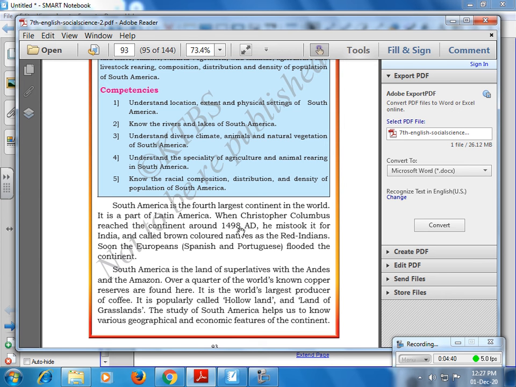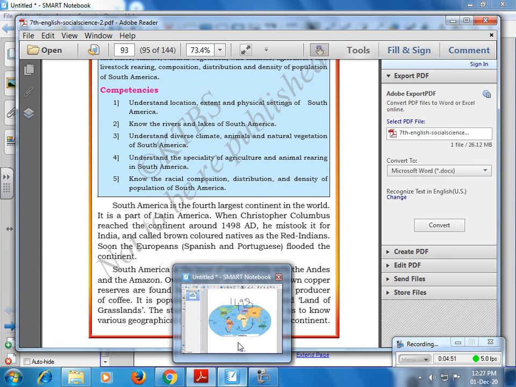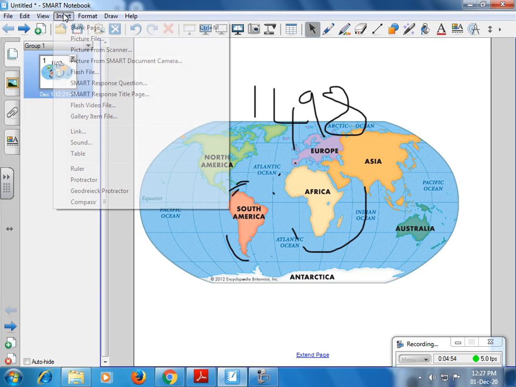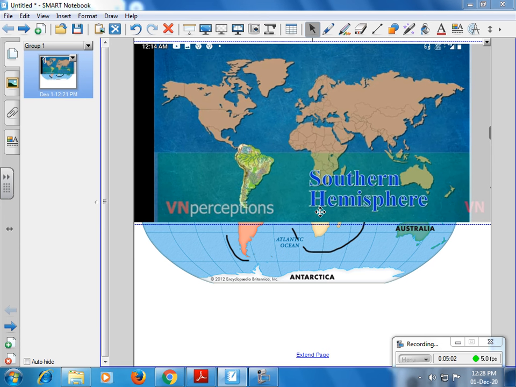There are 13 countries in this continent. How many countries are there? 13 countries. Let me show you through the map.